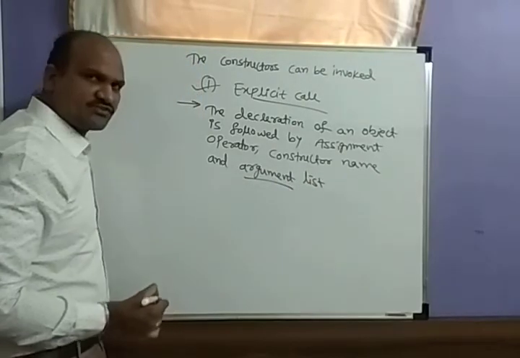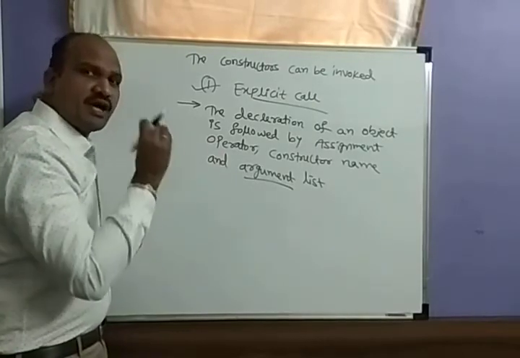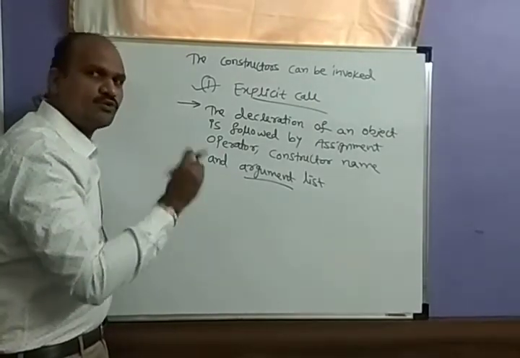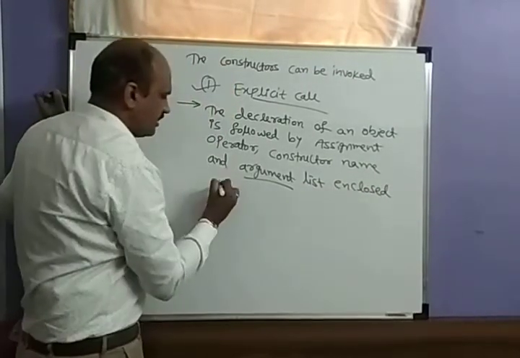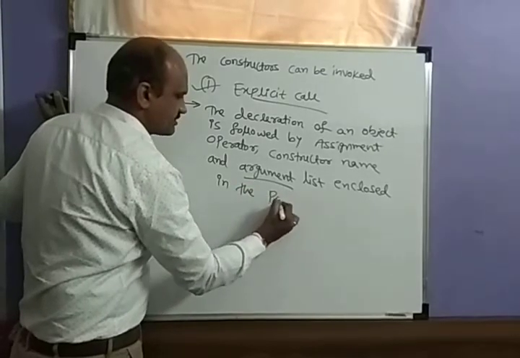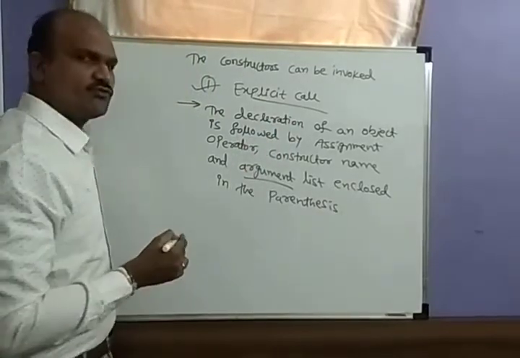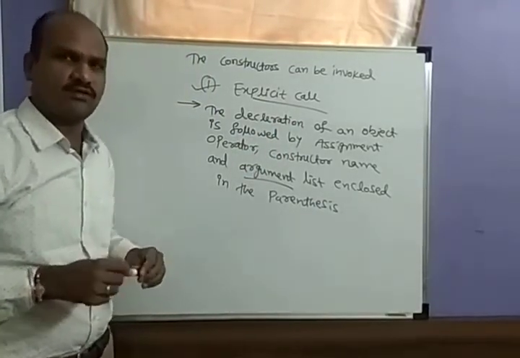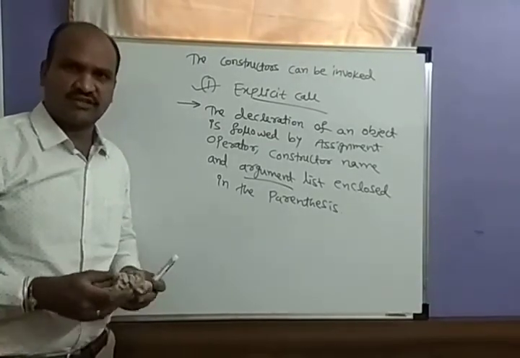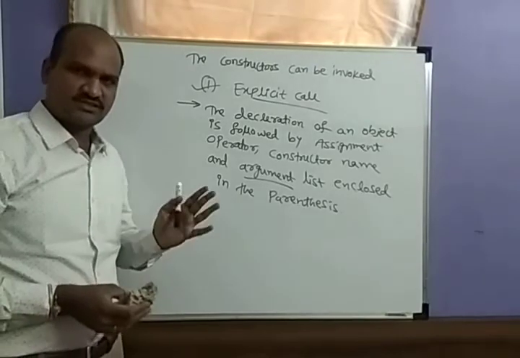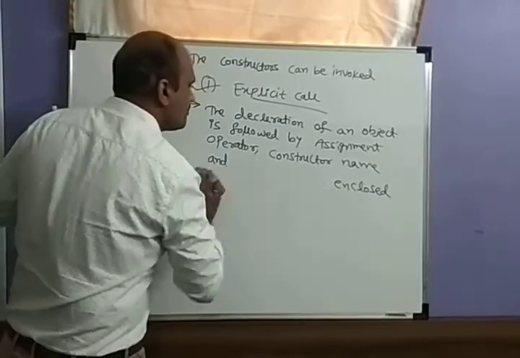Because you are writing a parameterized constructor, you need the arguments. That's why we write the constructor name and the argument list enclosed in the parenthesis. That is what we call an explicit call. Here the declaration will be an object, followed by the assignment operator, and also the constructor name with the arguments enclosed in the parenthesis.